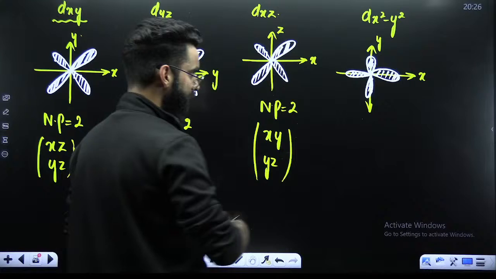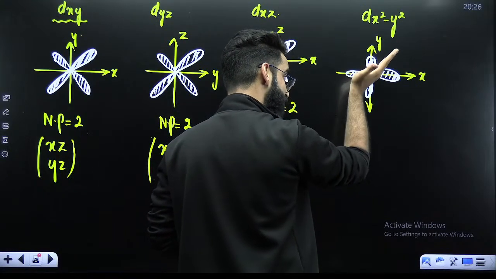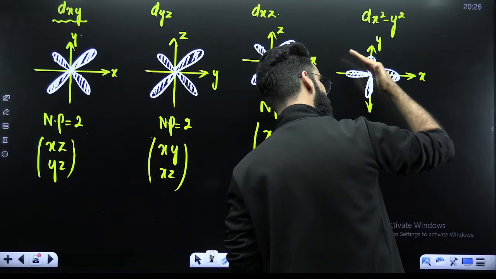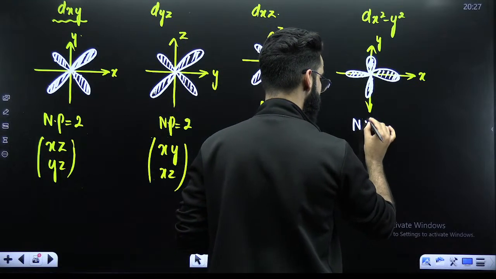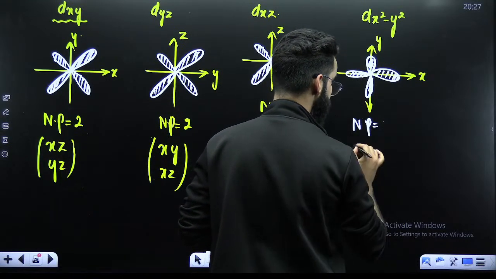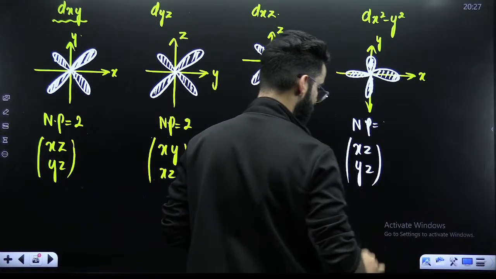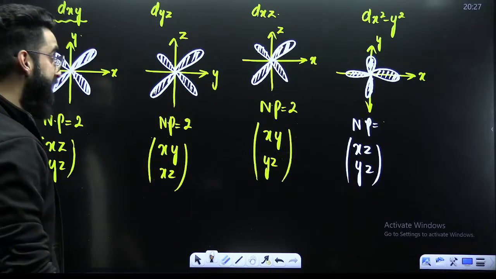Okay? Now, do you see a nodal plane? Yes, here is a nodal plane. It cuts the orbital in such a way that no electron density lies on this plane. This is one more nodal plane. It cuts the orbital in such a way that no electron density lies on that nodal plane. So how many nodal planes do we have? 2. One is going to be your xz, one is going to be your yz. Okay? This was your, I'm sorry, dx square minus y square.